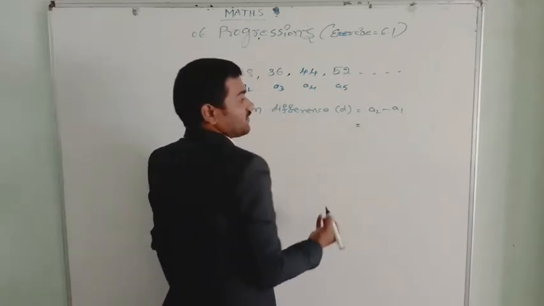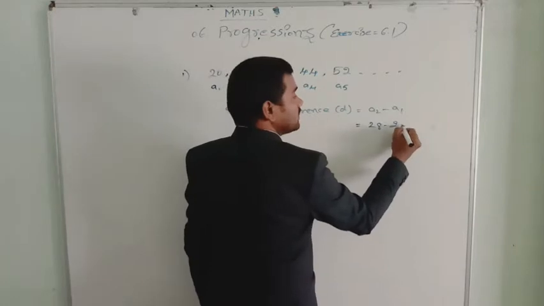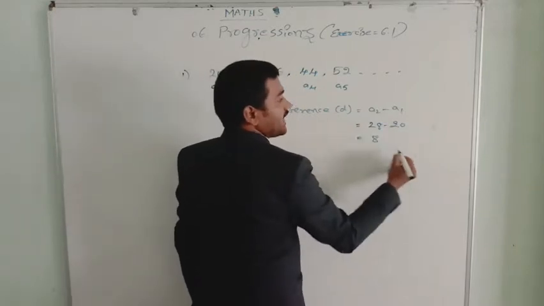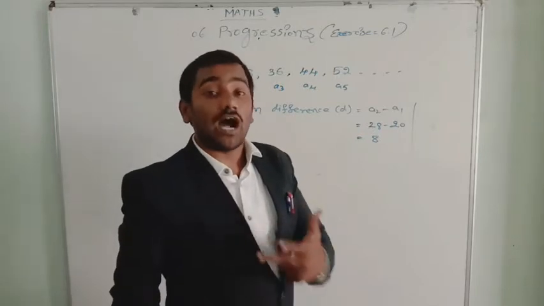So common difference is A2 minus A1. A2 is 28 minus A1 is 20, that is equal to 8. At least two times you should find the common difference.